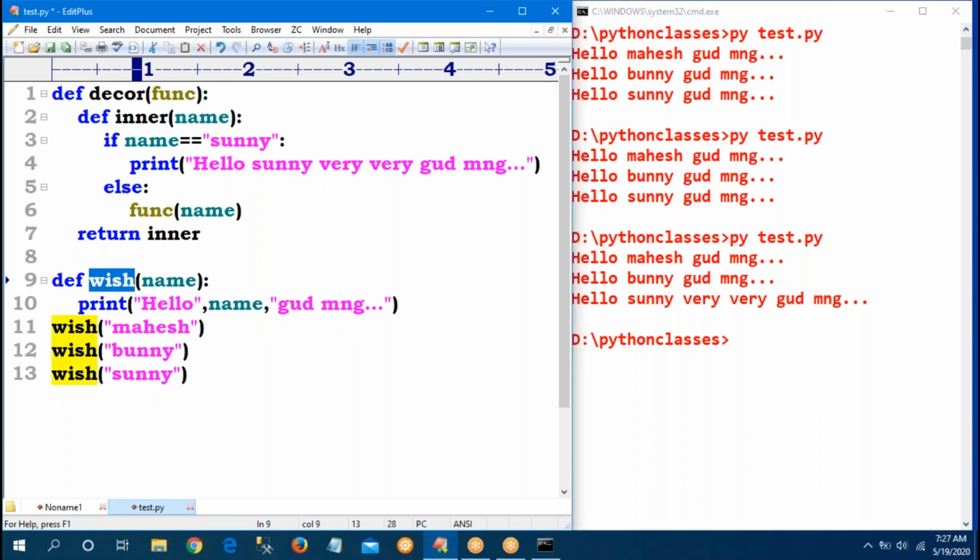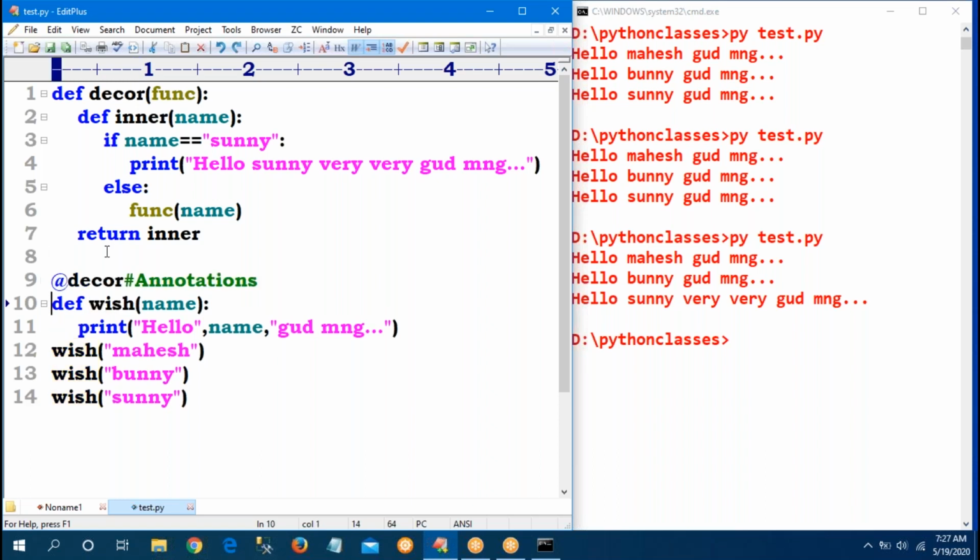If I'm not using this, it is just a normal lady, not a heroine. What is our responsibility? We have to send this lady to the beauty parlor, then the heroine will come. Same like that, we can provide an interlink with the help of annotations. Then only the link is provided between the wish and decor functions.